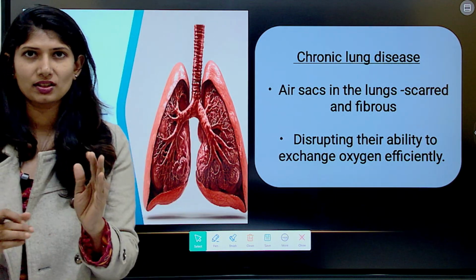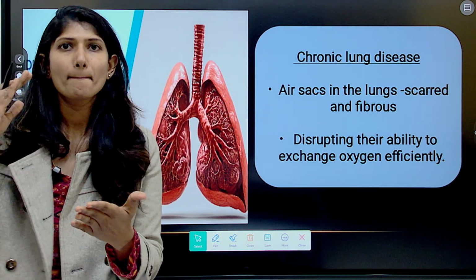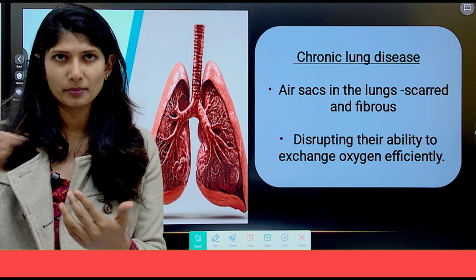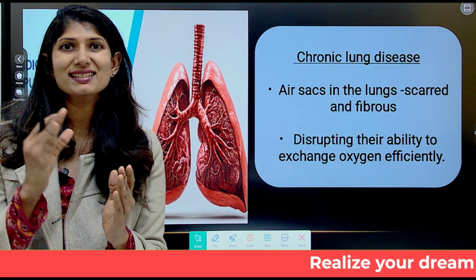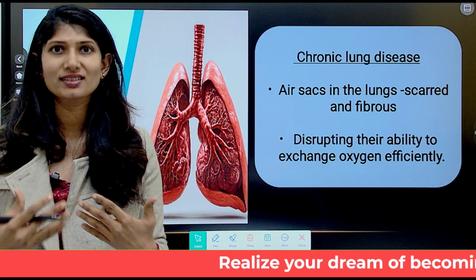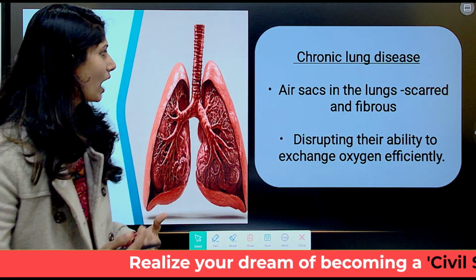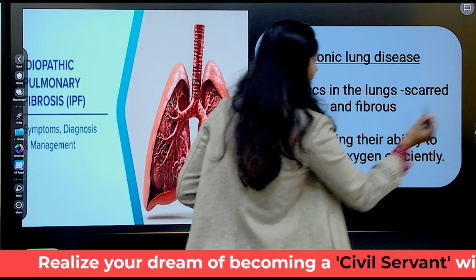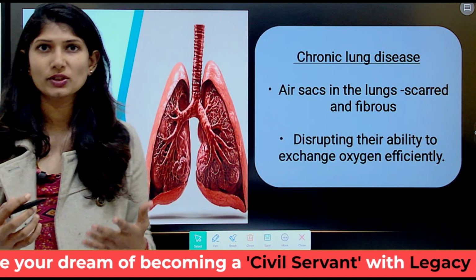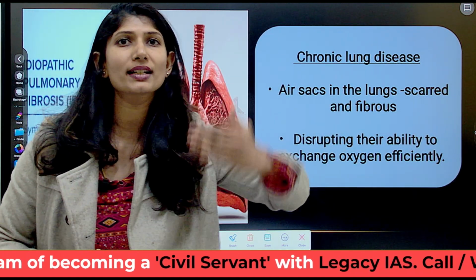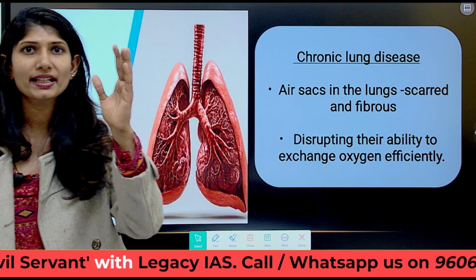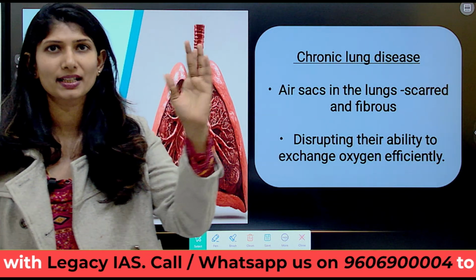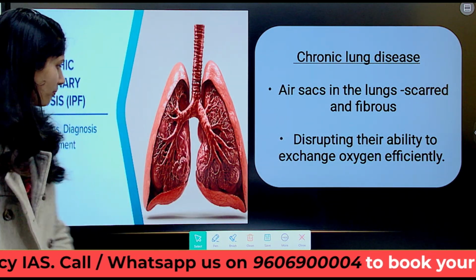What is idiopathic pulmonary fibrosis? In simpler terms, your air sacs, which are very much necessary for your breathing, are scarred and fibrous, which means they are damaged. Progressive damage keeps happening. This is idiopathic pulmonary fibrosis.